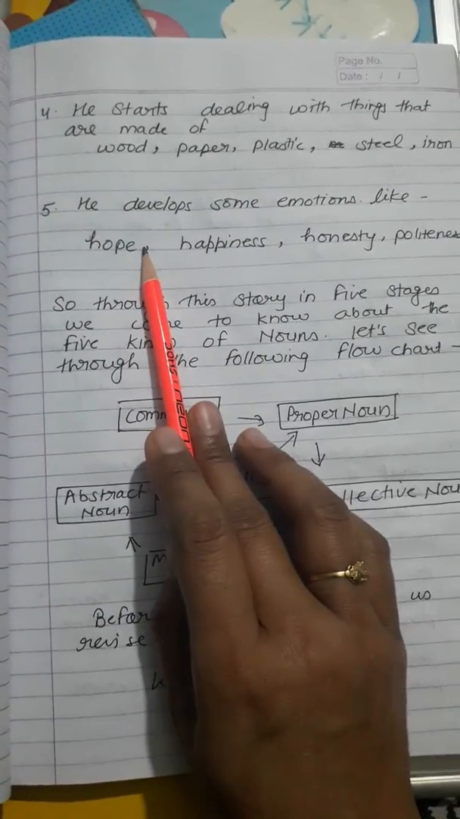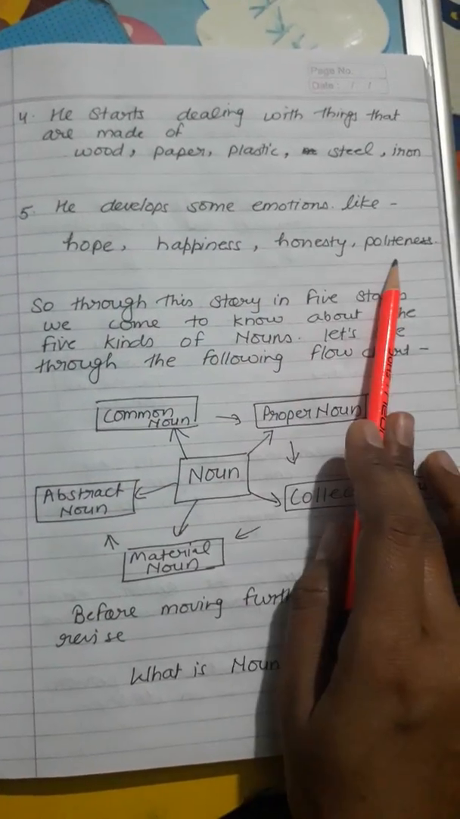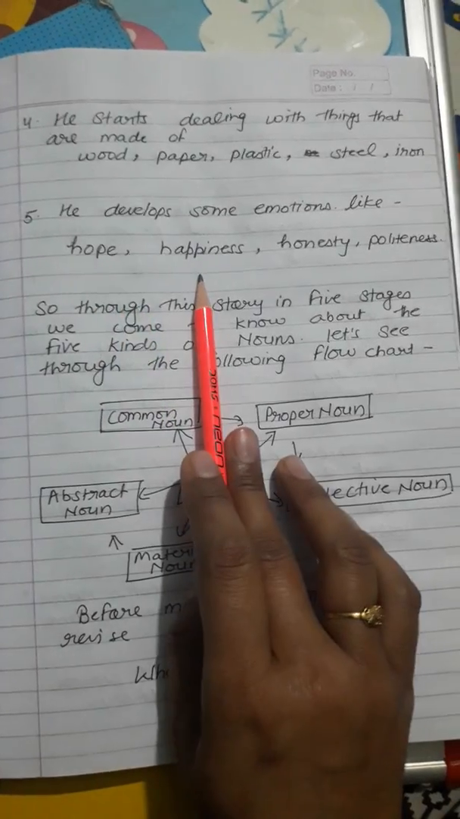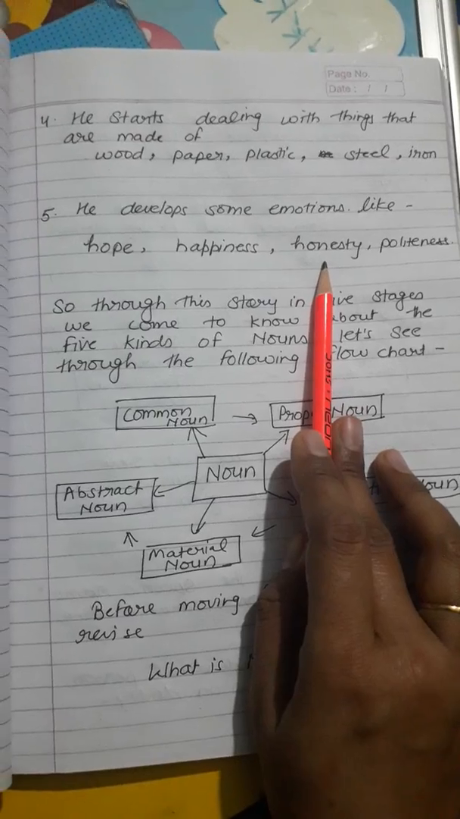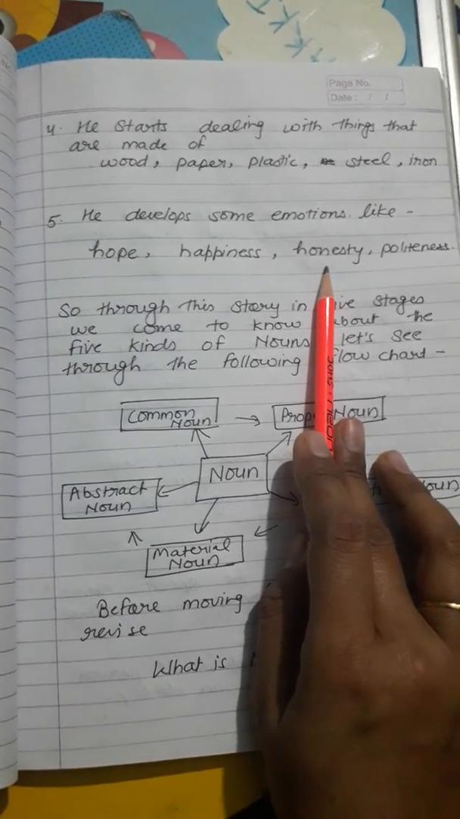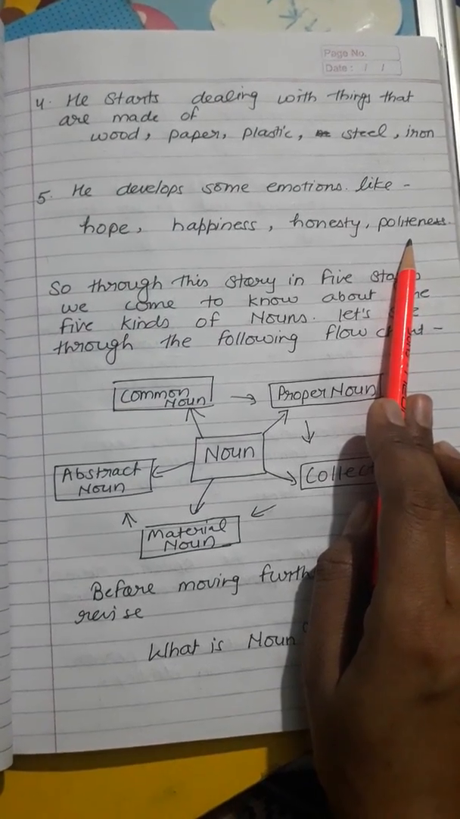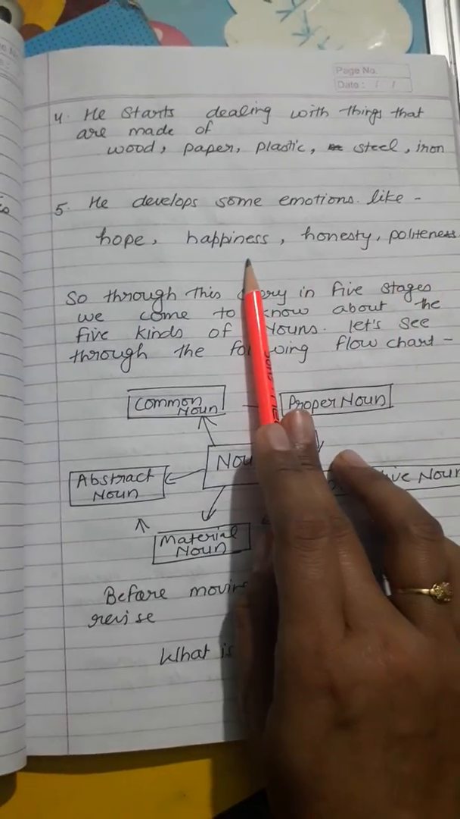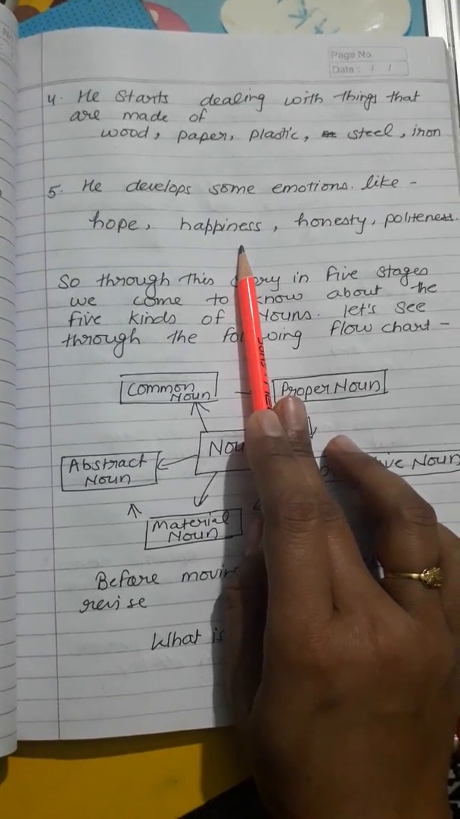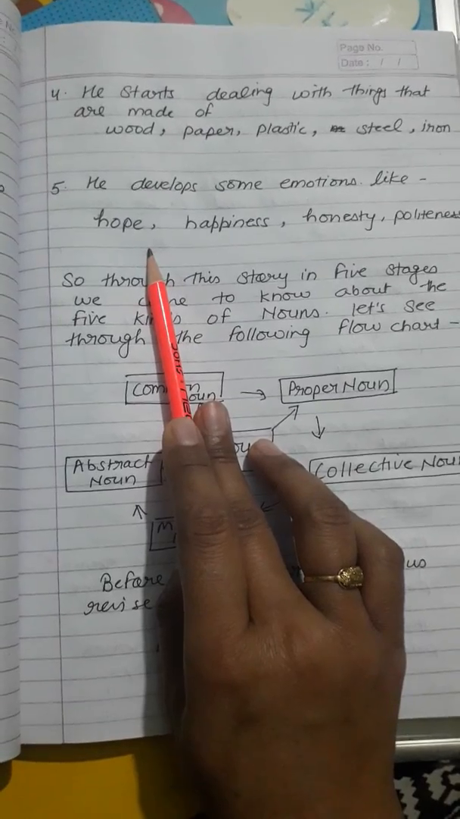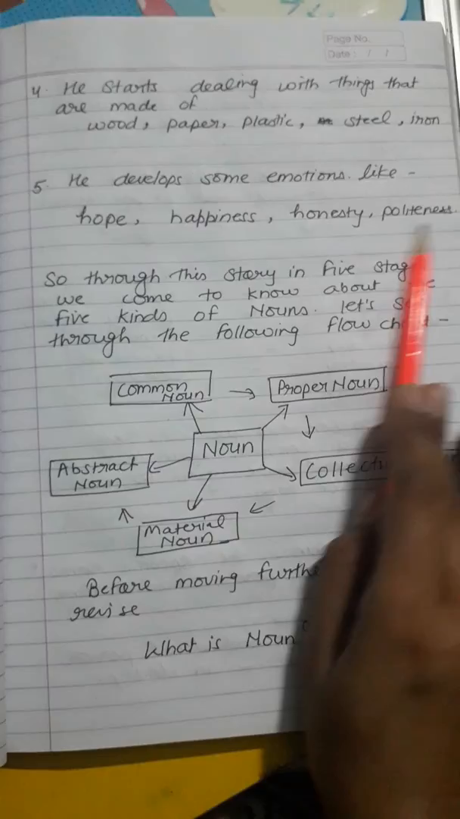Then at stage 5, he develops some emotions like hope, happiness, honesty, politeness. Like, for example, so many times you also have been praised for your honesty when you tell the teacher all the things correctly and you speak the truth. You are praised for your honesty. We always ask you to be polite with your friends. When you get some award, you are happy, so you develop happiness. And when you give an exam, you hope for the best results. So these kinds of emotions a child develops.